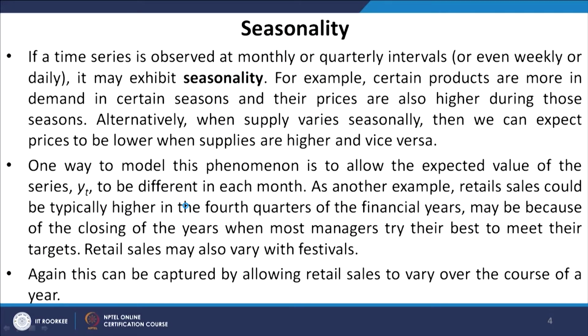These variations which we are observing in the demand for a particular product are not due to a change in income, change in prices or something. It is just because the time of the year has changed. So, the season requires a different kind of appliance, and that is why we ascribe it to seasonal variations. One way to model this phenomenon is to allow the expected value of the series y t to be different in each month if we consider monthly data, or each quarter if we consider quarterly data, and so on. As another example, retail sales could be typically higher in the fourth quarters of the financial years.